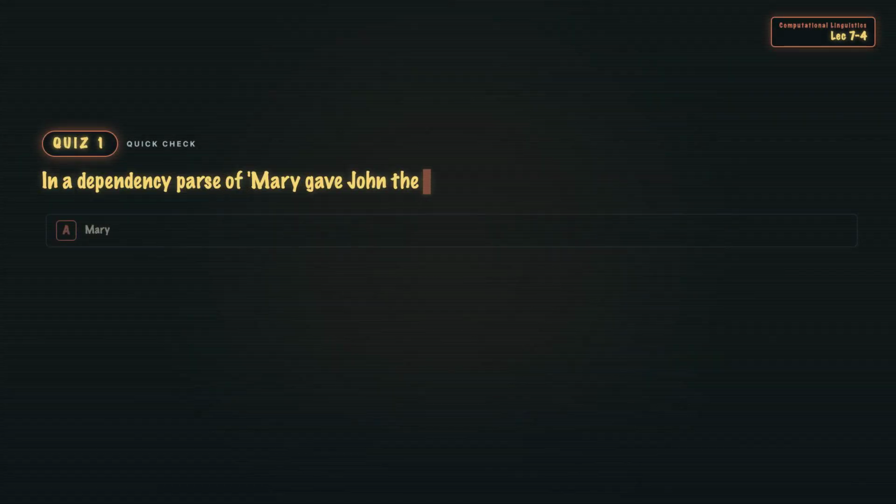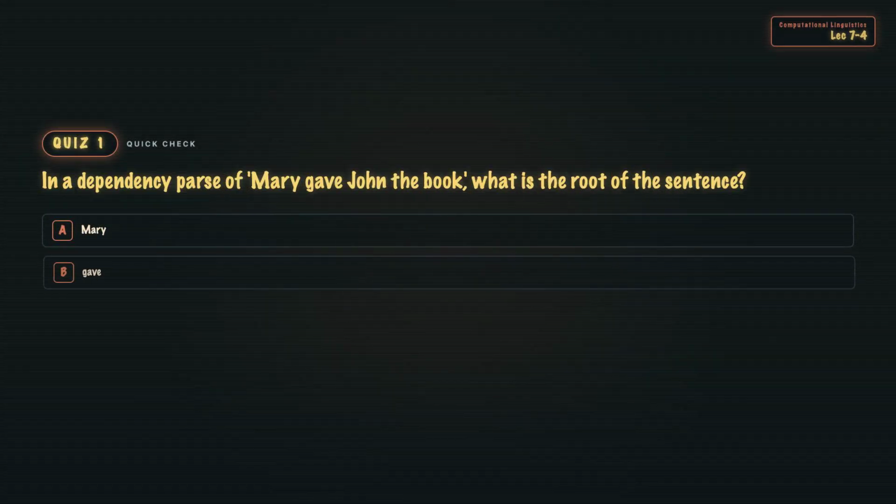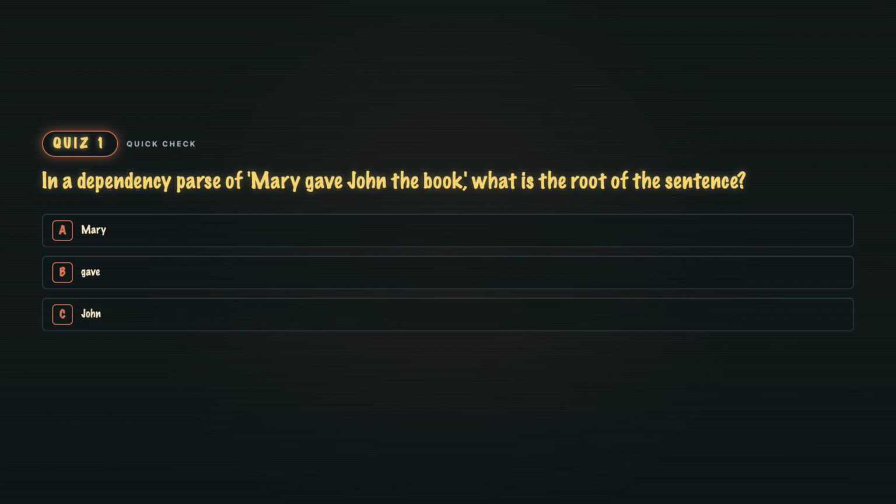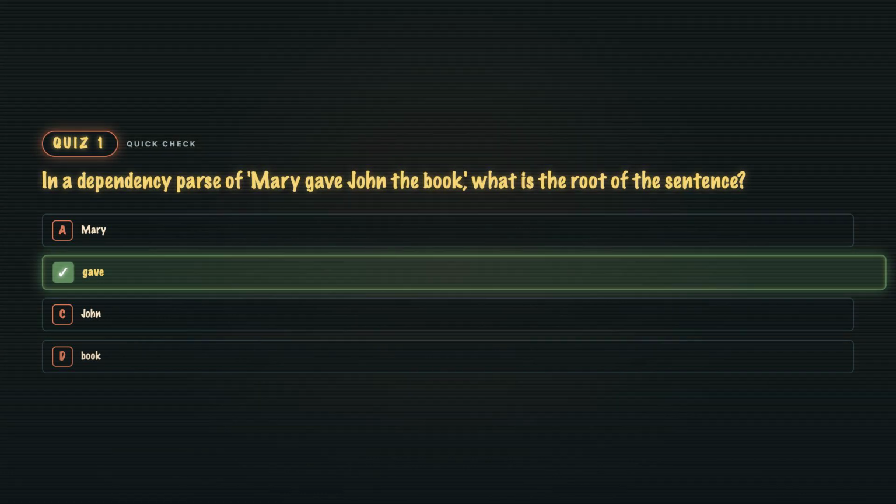In a dependency parse of Mary gave John the book, what is the root of the sentence? A: Mary, B: gave, C: John, or D: book? B. Gave. In dependency grammar, the main verb is almost always the root. Every other word attaches to it directly or indirectly. Mary attaches with nsubj, John with iobj, book with dobj, the with det pointing to book.